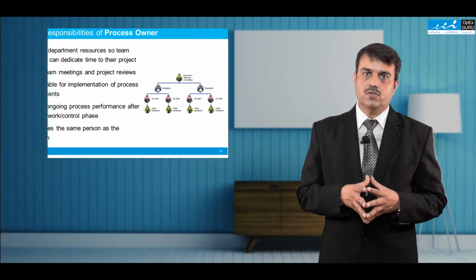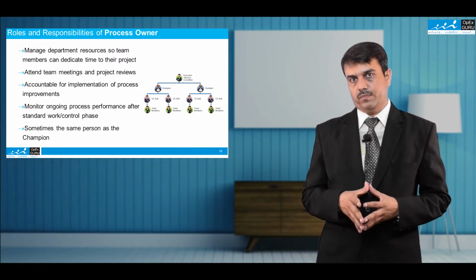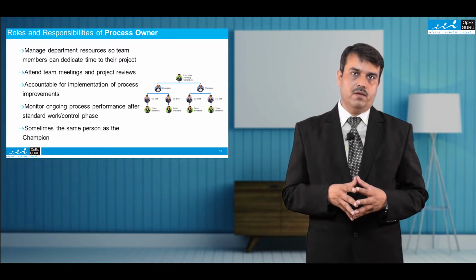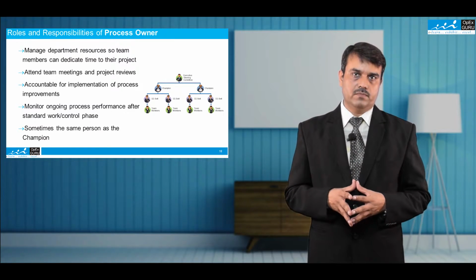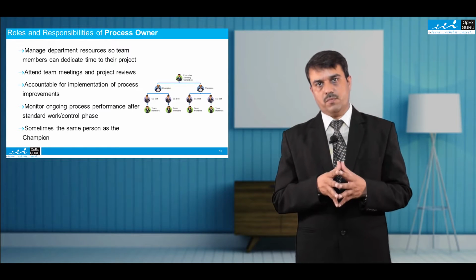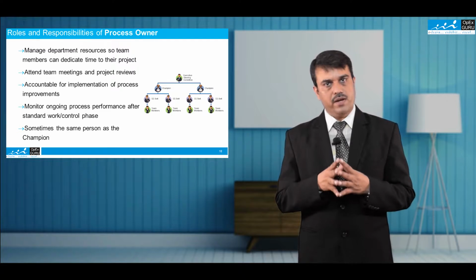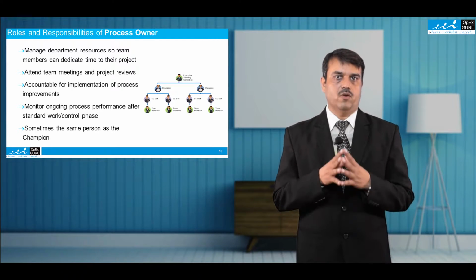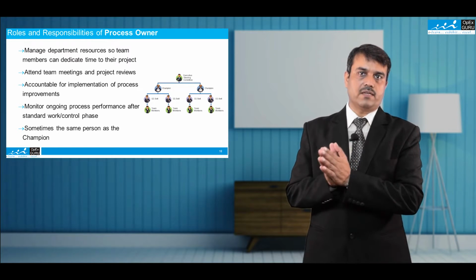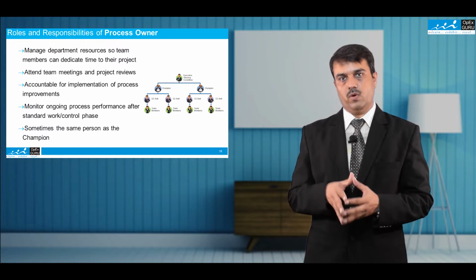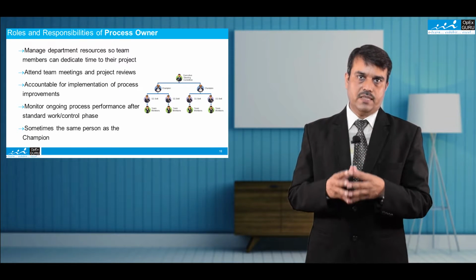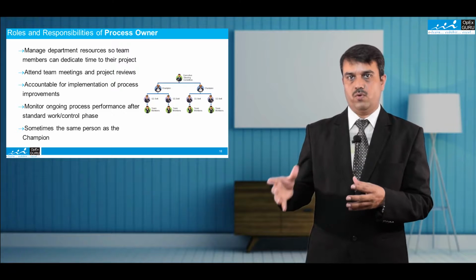Some companies also have another role called process owner. In many companies, the process owners and the champions are the same, but it can also be at a junior level. Process owners are basically responsible for identifying the projects and identifying the resource persons. They are also responsible for implementing all the action items during the Six Sigma projects, and for sustaining the gains of Six Sigma after the control phase.